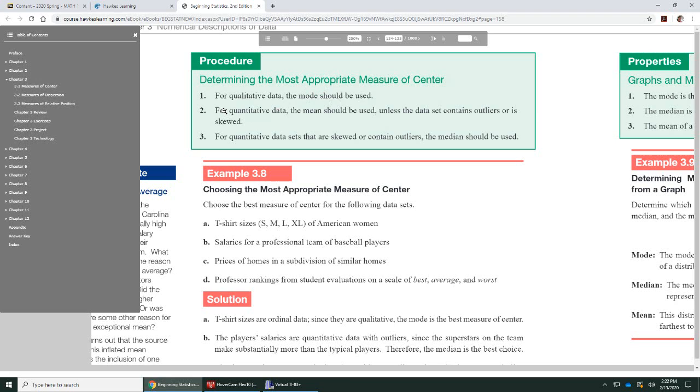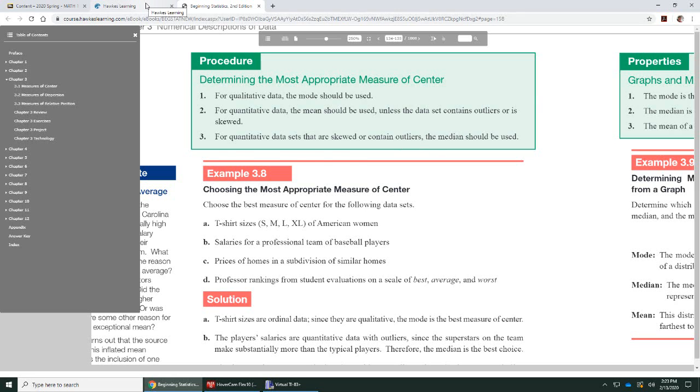Now it says for quantitative data, so numerical data, we're going to use the mean unless it has outliers. So an outlier is a number that is much, much bigger than everything else, or much, much smaller than everything else. So if you have some outliers, and then if you have quantitative data that has outliers, we're going to use the median, because those outliers will cause the mean to be skewed, and we don't want that.